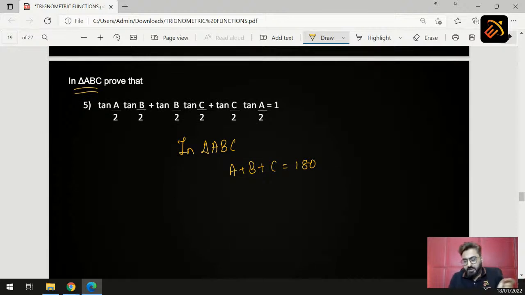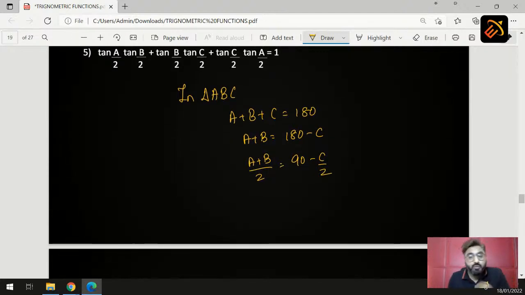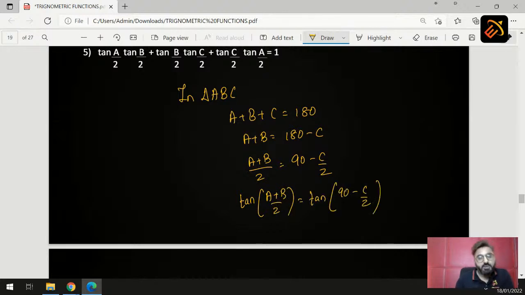Now, if A plus B plus C is equal to 180, or you can say pi, can we write A plus B is equal to 180 minus C, or pi minus C? Now, we need by 2, and we don't have by 2, so let's divide both sides by 2. So we get A plus B by 2 is equal to 90 minus C by 2. Now, let us introduce tan on both sides. So we get tan of A plus B by 2 is equal to tan of 90 minus C by 2.